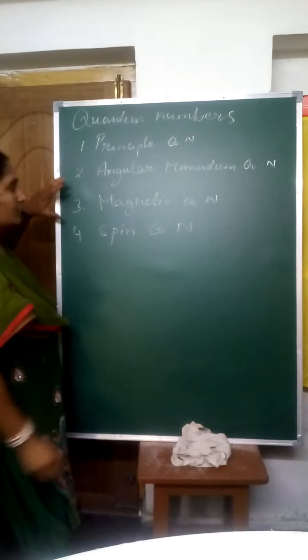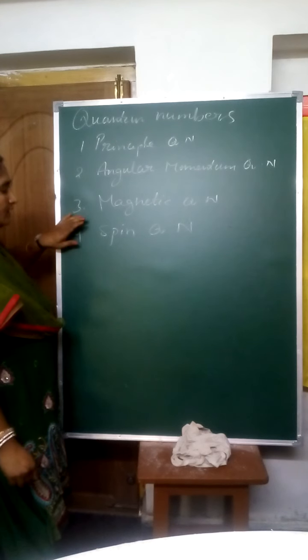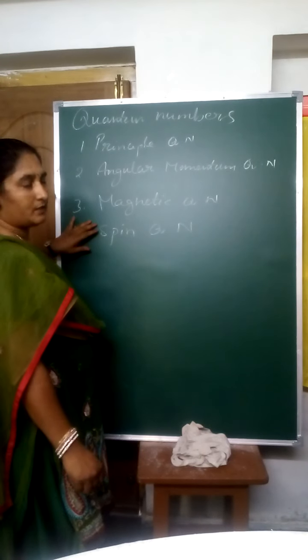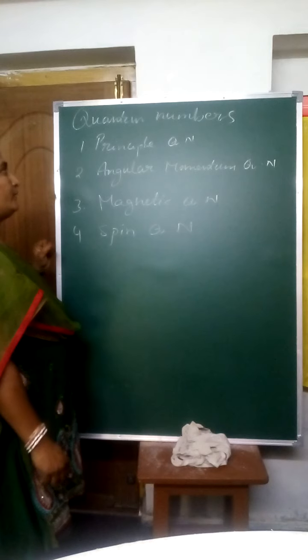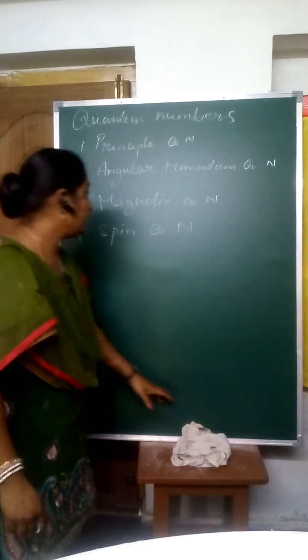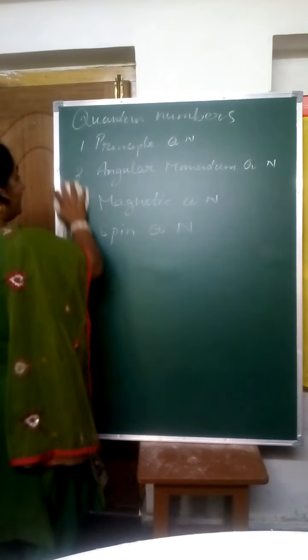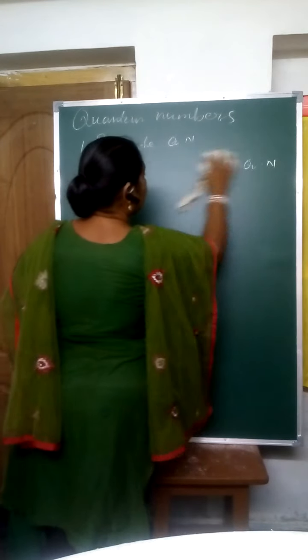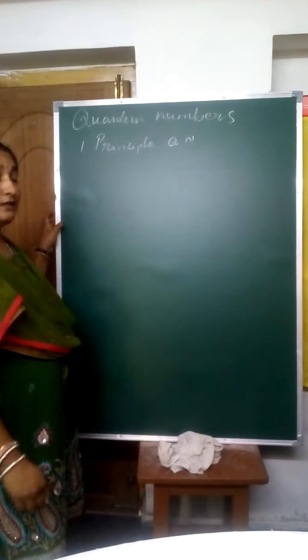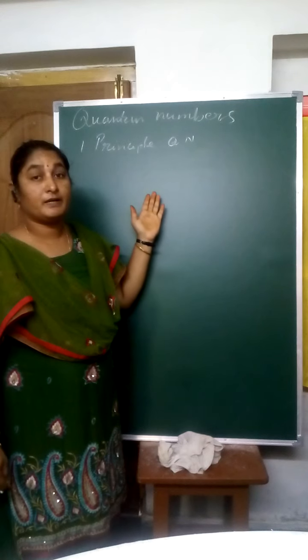Actually, there were only three quantum numbers before. After that, the spin quantum number was introduced. Now, listen about the story of these quantum numbers. First one is the principal quantum number. This principal quantum number was proposed by Niels Bohr.